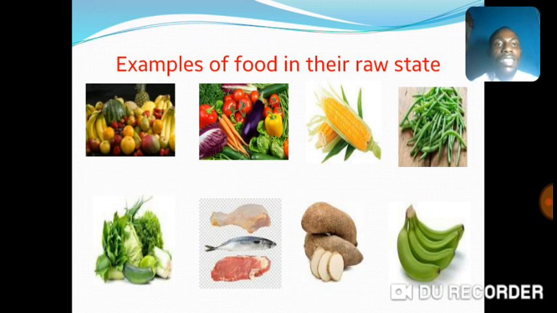Now let's look at some examples of food in their raw state. Observe the picture very well. Pay attention to it. On my immediate left, look at the picture very well. And do not forget the signals they will send into your mind. I believe you are already figuring out the names of these food stuffs.